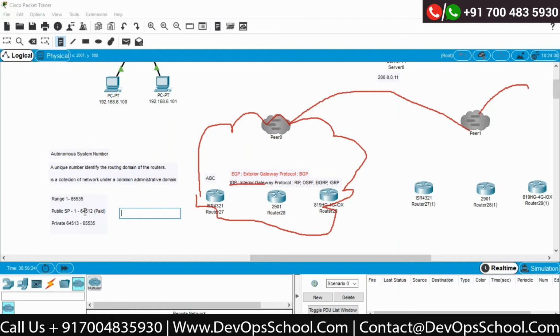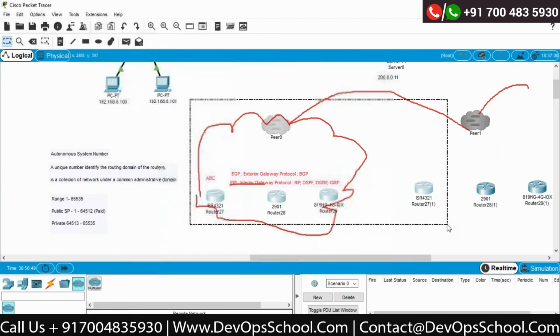Now, why did I discuss this ASN number? Because this ASN number is a part of EIGRP. EIGRP is a protocol which is a hybrid protocol where you are actually using the autonomous system number. So let's understand how EIGRP works and what the benefits of EIGRP are.